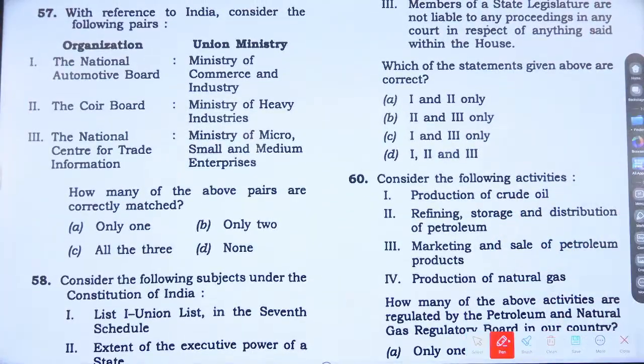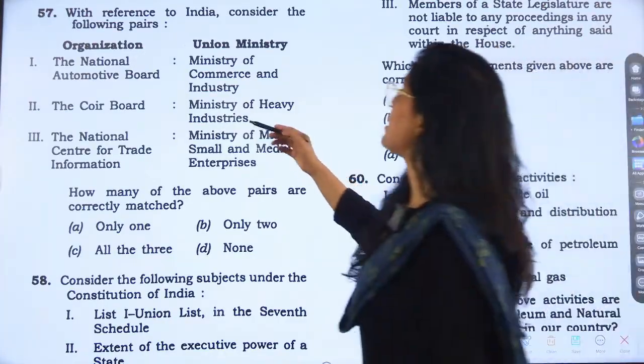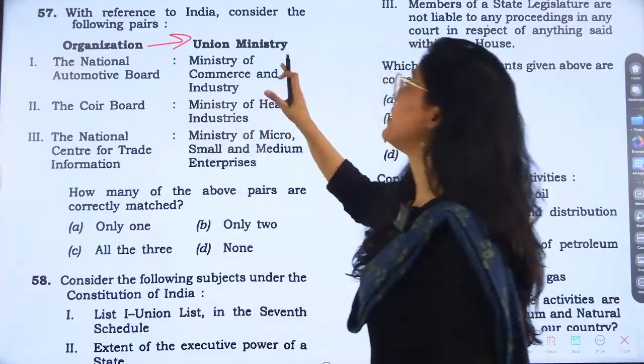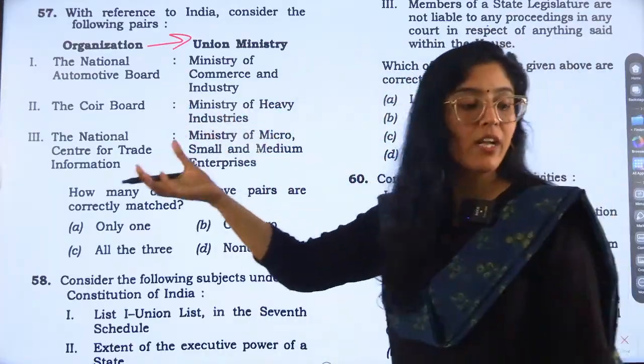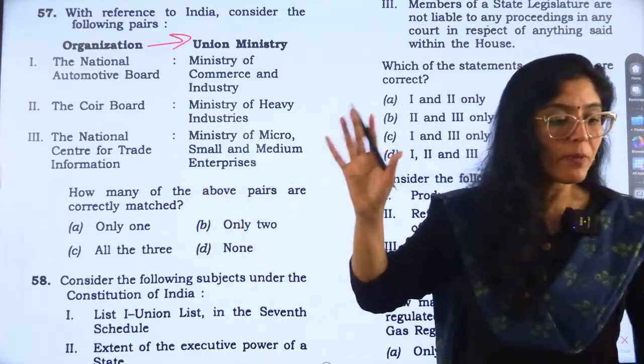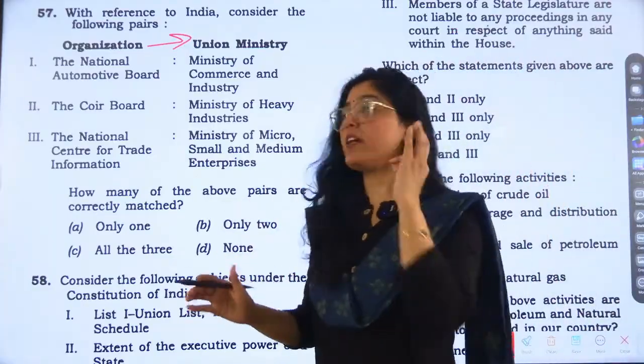Yeah. This is related to boards. Another new kind of question that has come, like it was asked a few years back and again it has been asked. So the question is what? It relates to the organization and the ministry under which it comes. So this is also another kind of question that UPSC usually asks. So prepare yourself in a holistic manner, right?